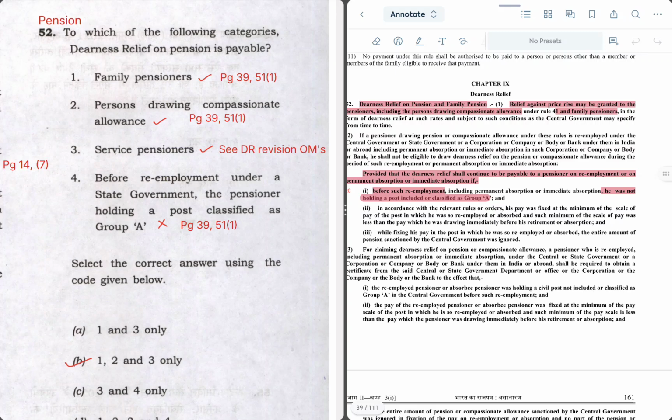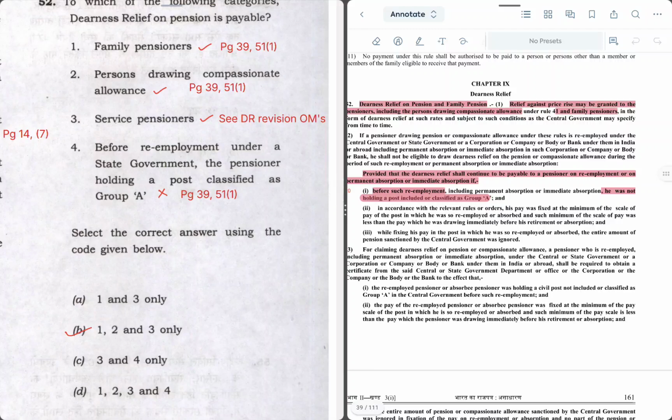Even if you don't know the option number, or if you don't know whether statement 3 is correct or incorrect, these three you can find from the CCS pension rules, and you can see that only one option has 1 and 2 under it, and if you eliminate option 4, you are left with only two options, and 1 and 2 are coming only in one option, which is B. Hence, even if you don't know all the statements and if you have prepared only the relevant source, which is CCS pension rules, you can solve this question.